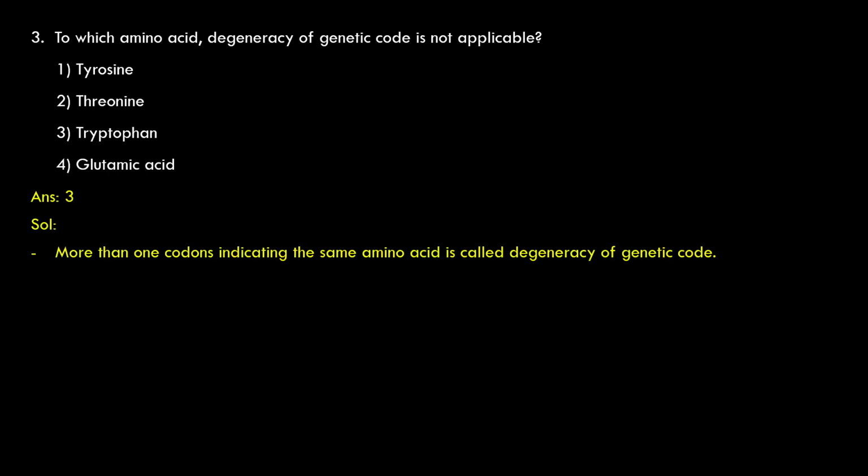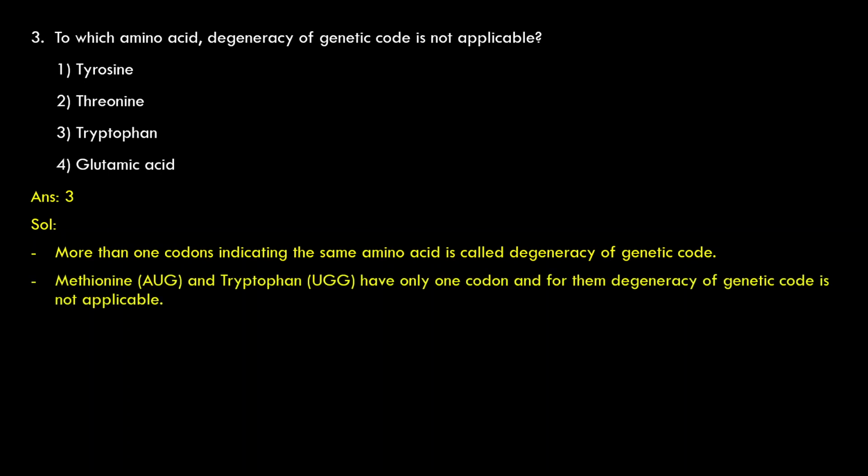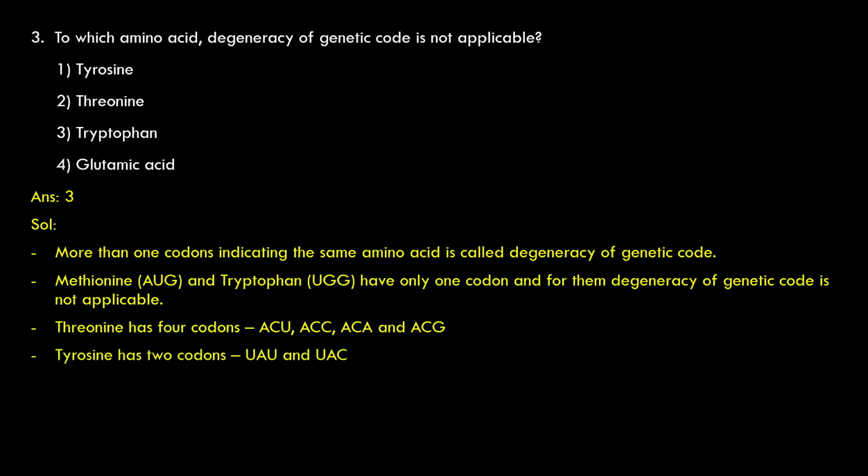More than one codon indicating the same amino acid is called degeneracy of genetic code, or it can also be called redundancy of genetic code. Methionine, AUG codon, and tryptophan, UGG codon, have only one codon, and for them degeneracy of genetic code is not applicable. Threonine has four codons: ACU, ACC, ACA, and ACG. Tyrosine has two codons, UAU and UAC. Glutamic acid has two codons, GAA and GAG. Coming to the next question.